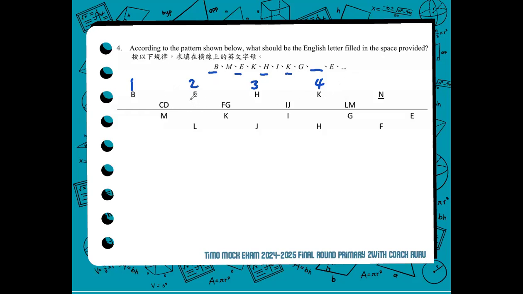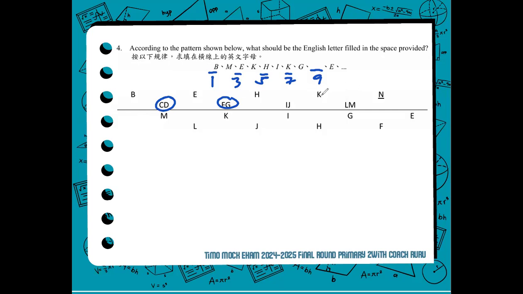Those letters, to reach the next term, we should be skipping 2 letters in the regular sequenced alphabet. As in B, skip C, D, then the next term E. So for the odd number terms, letter B is the first one, 3, 5, 7, and 9. The odd number terms are sequenced according to the regular sequence of the alphabet. But you should be skipping 2 letters. For B to E, C, D. E to H, 2 letters F, G, and so on.